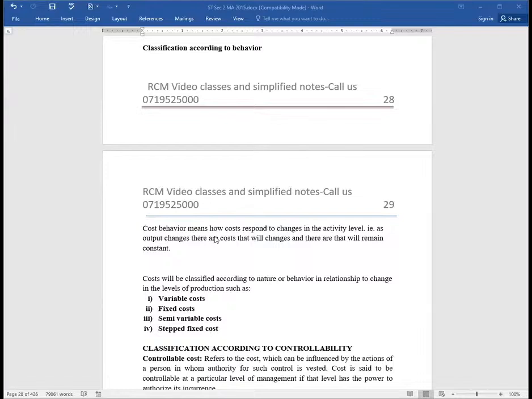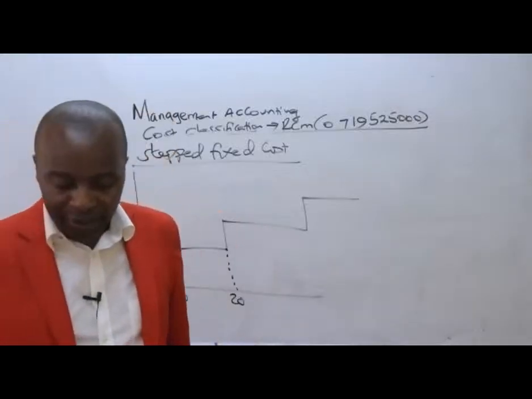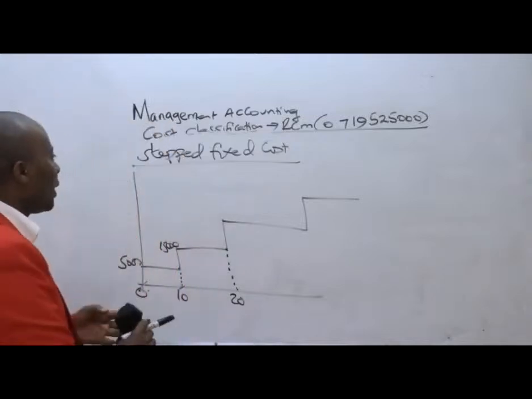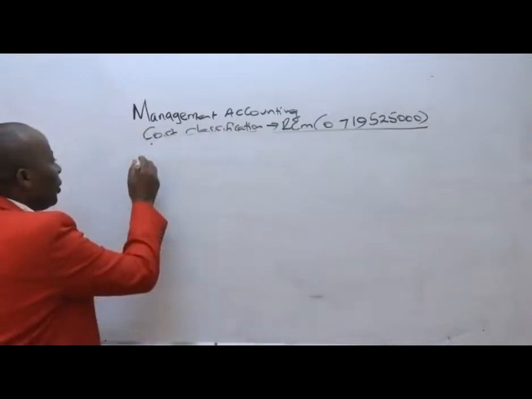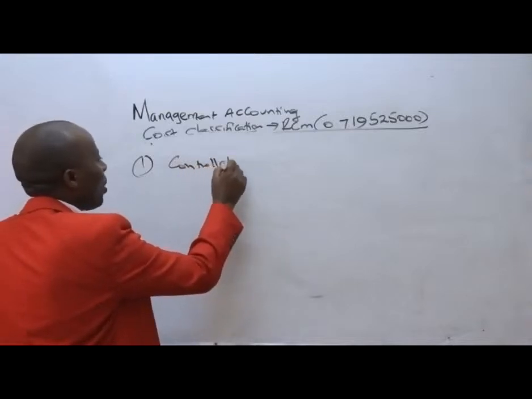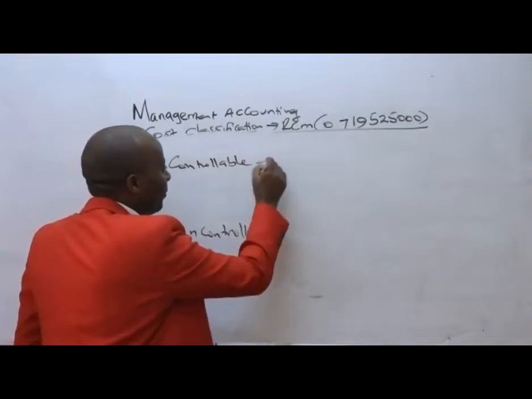Now from there, we've got these particular ones, which are just a walkover that we need to explain very fast. So we have classification according to controllability. Under controllability, we shall be having two classes. Which classes are these? Under controllability classification, we are going to be having those costs which are controllable, and those costs which are uncontrollable, as the name suggests.